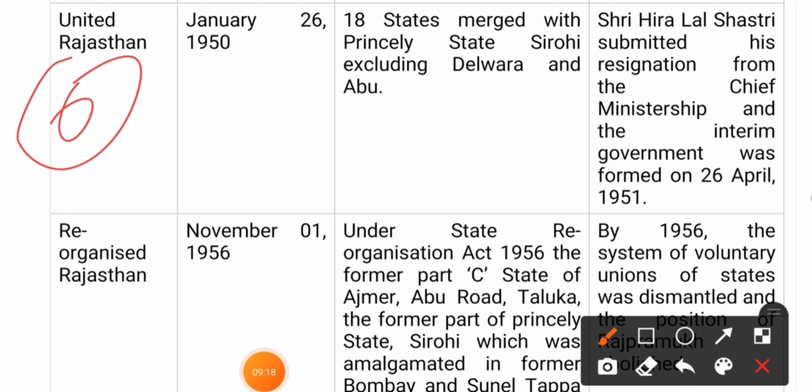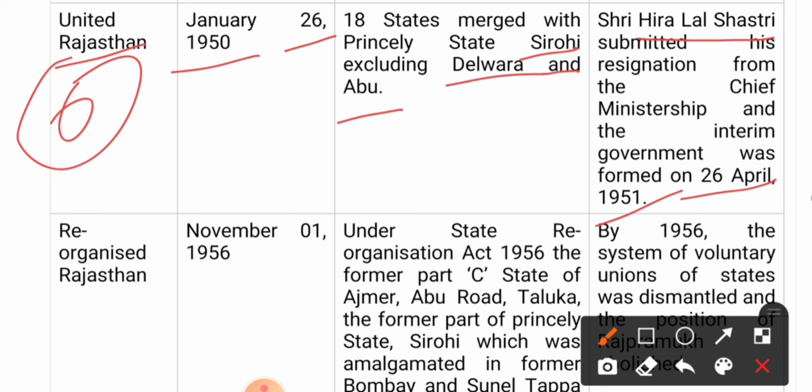Your sixth one is United Rajasthan, which was formed on 26 January 1950. Eighteen states were merged with the princely state Sirohi, excluding Delwara and Abu. So Sirohi became part of United Rajasthan, but Abu and Delwara were not included at that time. Till 1956 they were considered part of Gujarat. The person who contributed for the purpose was Sri Hira Lal Shastri. He submitted his resignation from the chief ministership and the interim government was formed on 26 April 1951.